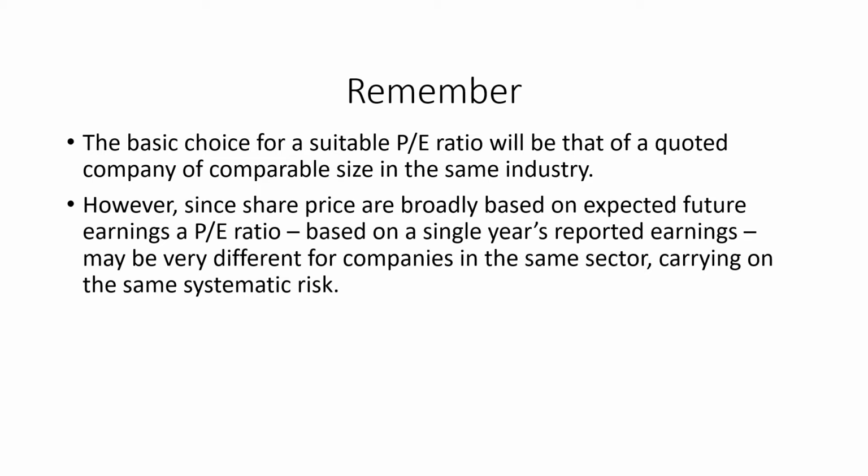However, since share prices are broadly based on expected future earnings, a price earning ratio based on a single year's reported earnings may be very different for companies in the same sector carrying the same systematic risk. So we cannot use only a single base earning. We have to use earnings of different periods, because it will help us to see the growth prospects and any other things in that company. When you are using a single year's reported earnings, that would be different from the earnings which we will take for different years.